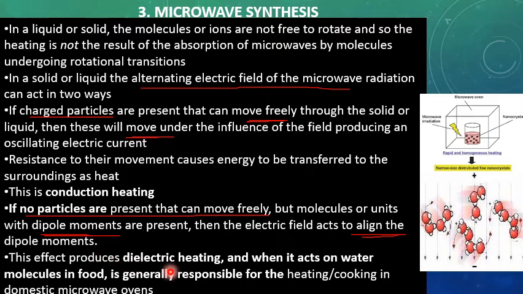This effect produces dielectric heating, and when it acts on the water molecules in food, it is generally responsible for heating and cooking in a domestic microwave oven. So in the above case, what type of heating was produced? Conduction heating. And in this case, what type of heating is produced? Dielectric heating.